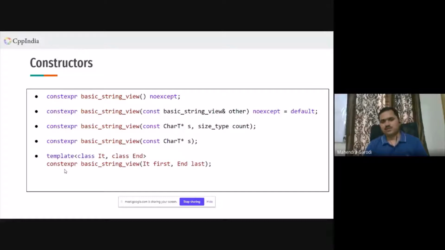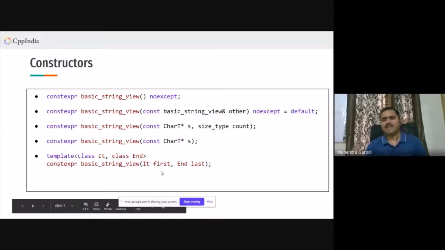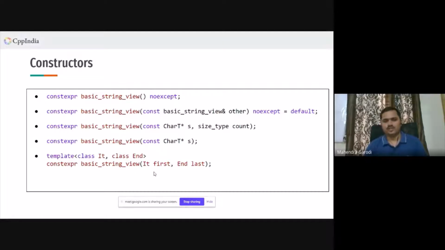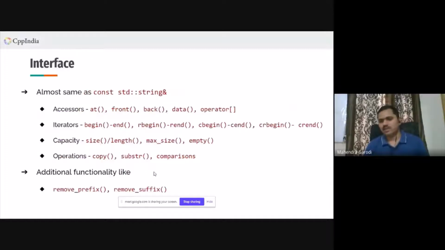And then the last one is the iterator based constructor, which basically iterates over and finds out the length. The one thing here, everyone needs to take care that whatever these iterators are pointing to should be pointing to a contiguous sequence. Okay. So before going to the next slide, any question?